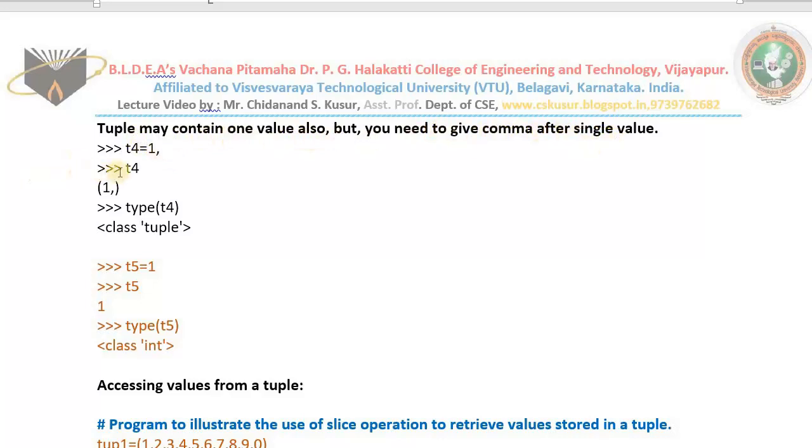How to confirm? t4, I am getting the value back. Check the type: tuple. Very good. See this and this, one small difference is there. What is that? Here I typed a comma, here I have not typed the comma. This time t5 is not a tuple, this is an integer variable. t5, I am getting the contents. Check which type of variable it is. This is integer. This is the difference between giving a comma and not giving a comma. Such questions will come. You need to be very careful. I hope you have understood.